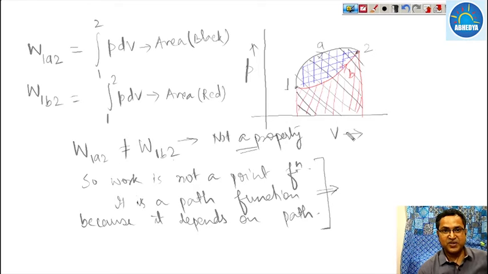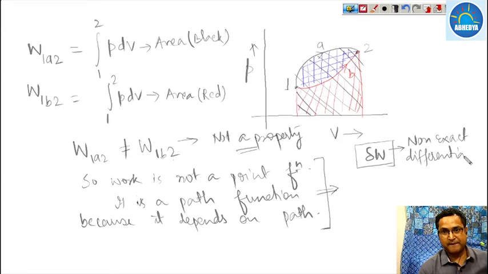That's why we take delta W, which is a non-exact differential. While for a property we take the exact differential, that is we take dV, we take dP, we can take dT, because they are properties.